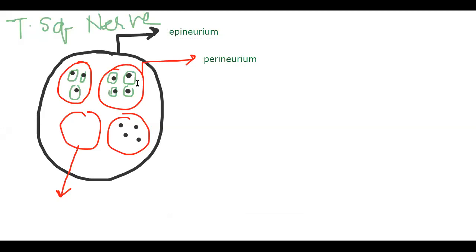Many axons are present in the form of bundles, and those axons are surrounded by the so-called endoneurium. Similarly, what we learned in the case of skeletal muscle, we have a similar arrangement here also. So this is endoneurium, and we'll start from here. I'm writing in the form of points.